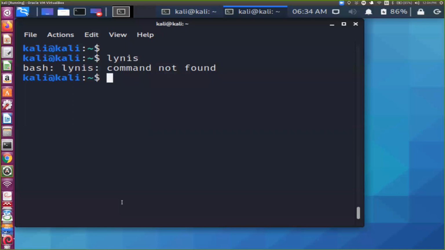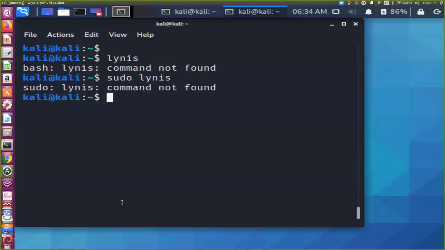So can any one of you tell me how to use this command? I have given you some little hint. If you are familiar with the Linux platform, how to use this command? Sudo. Okay, one option is coming, sudo lynis. So, okay, will it work? Still it is not working. So what is the solution?